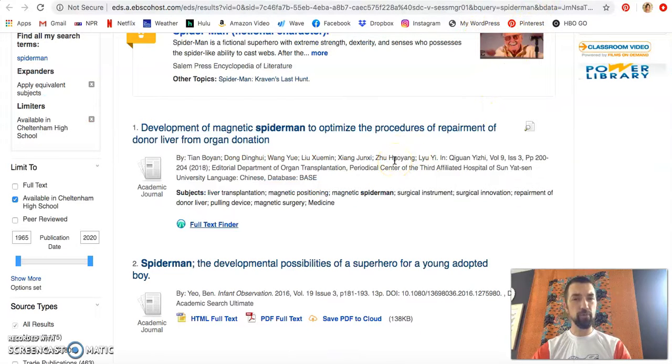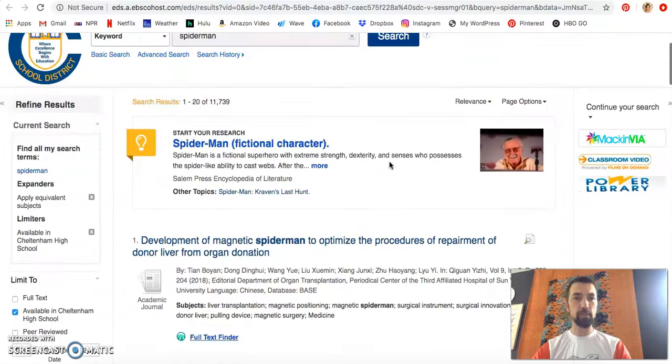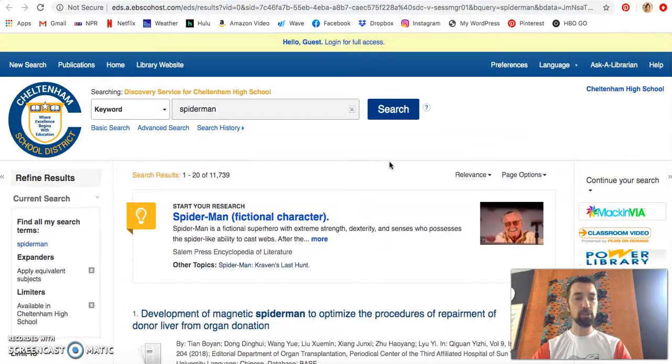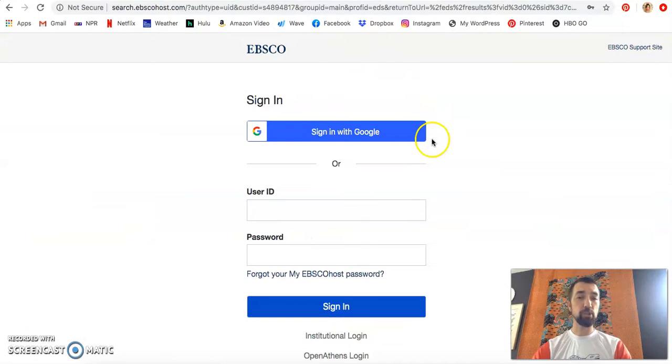Another trick to make sure you find the articles you're actually able to get is at the very top. When you first search from off campus, you'll see this butter yellow bar which asks you to log in for full access. If we click this, it'll ask you for 2 potential logins. In order to access the Cheltenham High School Library's resources, we need to log in here with the user ID and password.